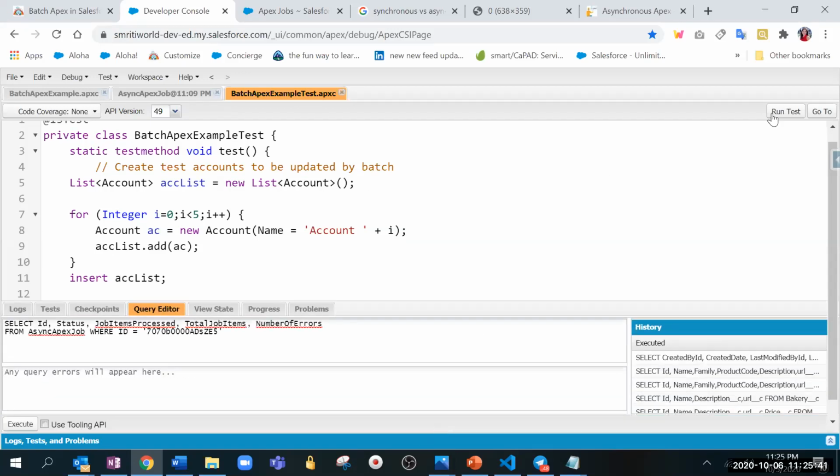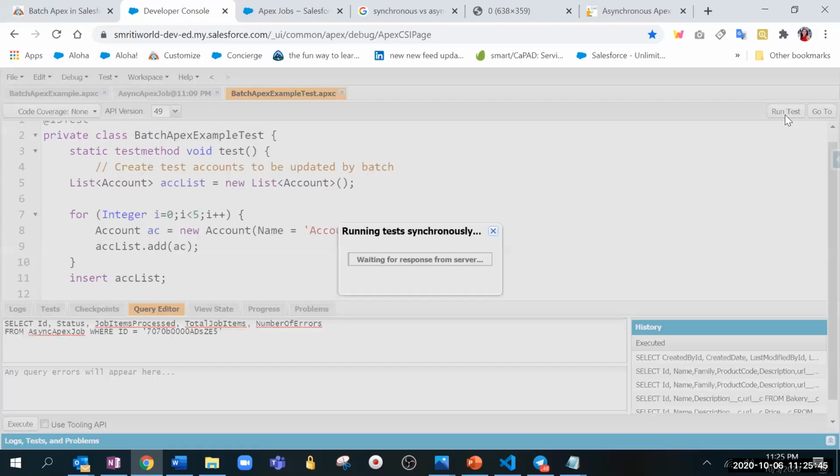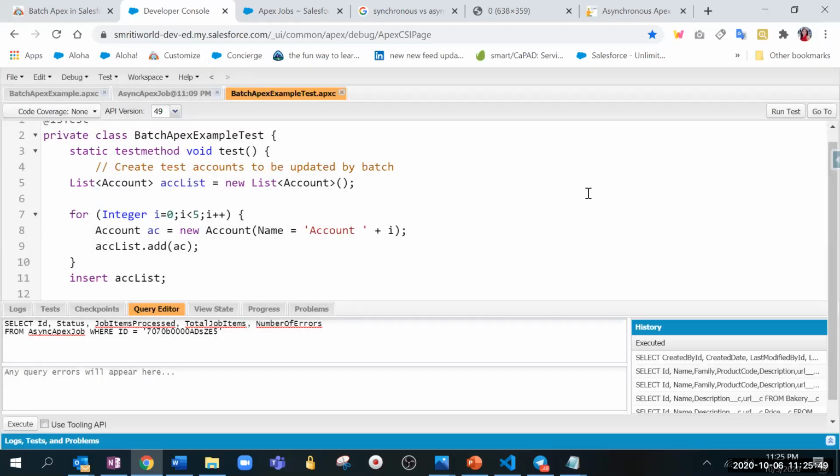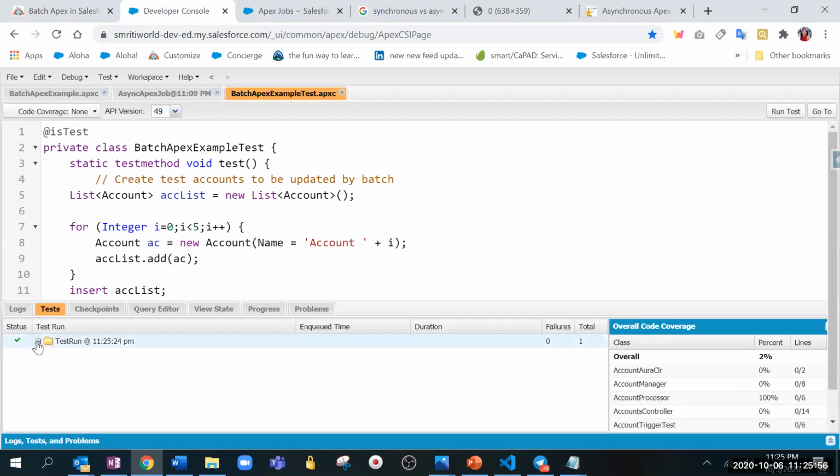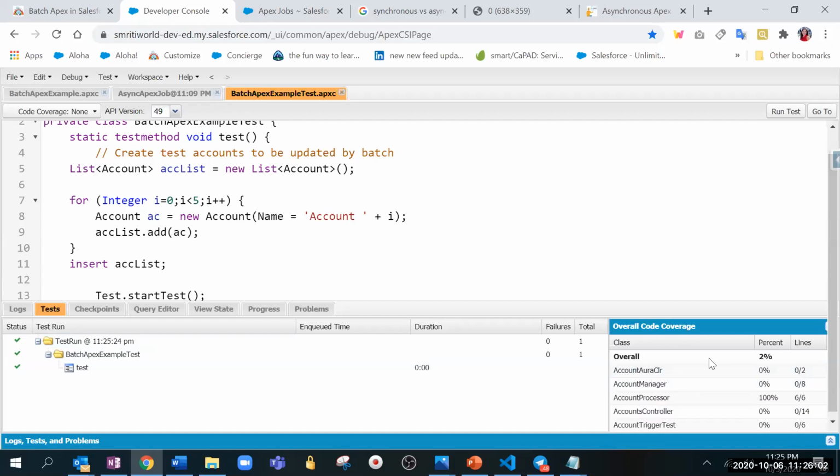Now, if we want to run the test, for new people who don't know, we simply click on Run Test for the test class. And how will it know that it is a test class? Because we have put the annotation, and because of that it will know. Then we go to the test, and here it shows that it ran successfully. And then let's see the overall coverage it has. So it is batch, right?